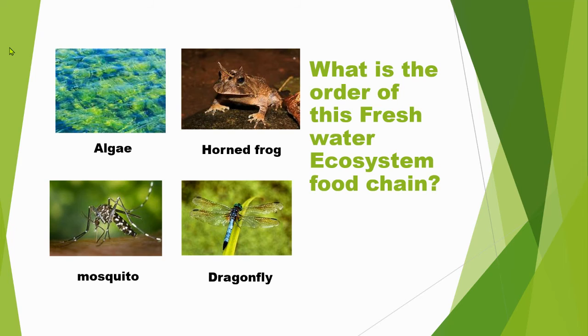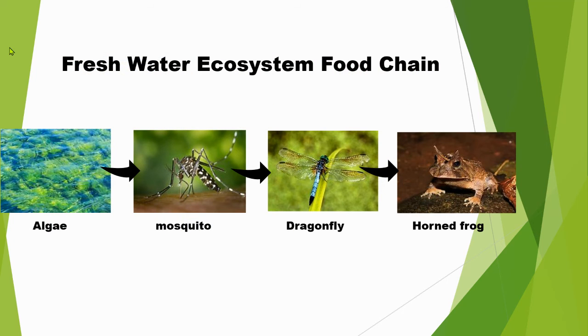What is the order of this freshwater ecosystem food chain? Algae, horned frog, mosquito, dragonfly. You guessed it. Algae, mosquito, dragonfly, horned frog.